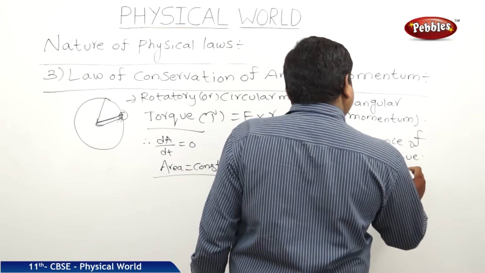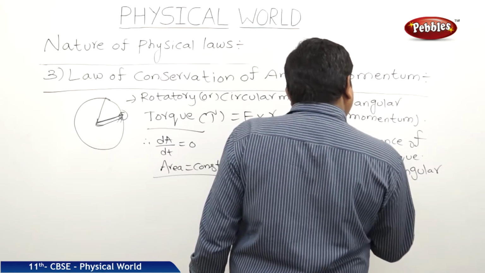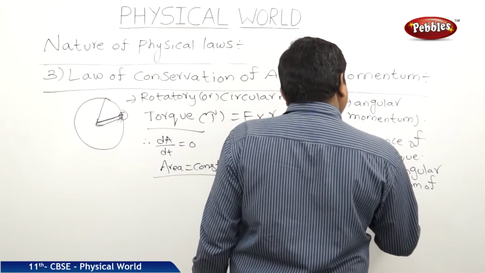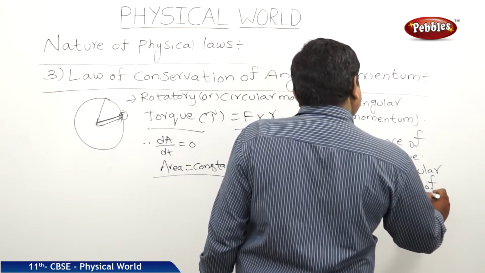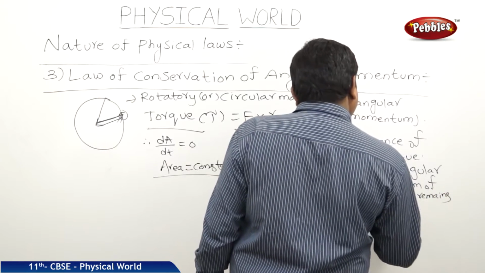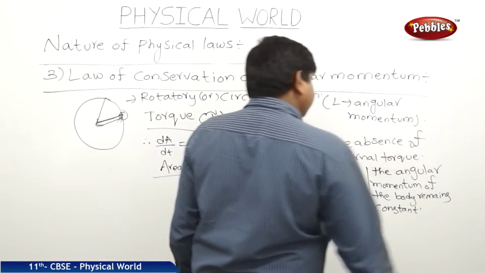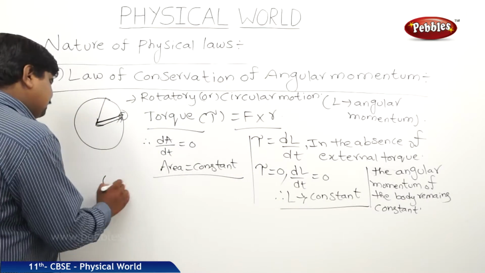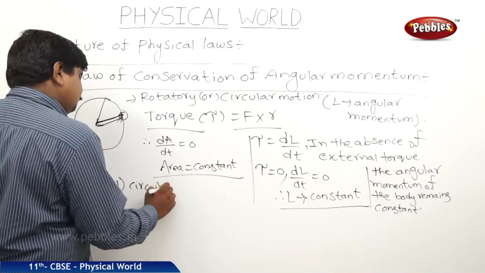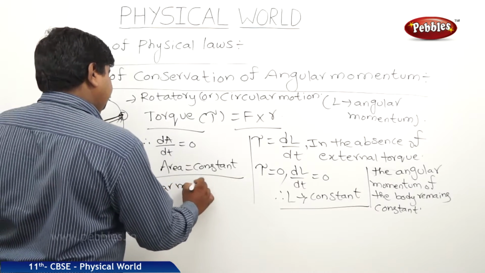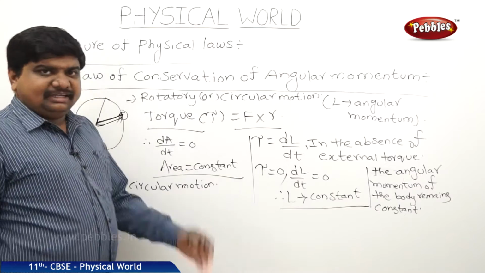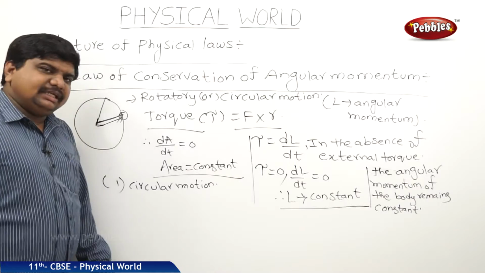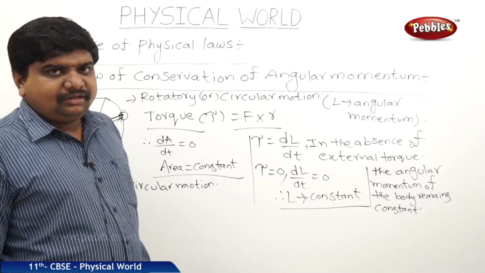The angular momentum of the body remains constant. This is the definition for the law of conservation of angular momentum. What are the examples? The bodies which are under circular motion, all giant wheels, the motion of electrons around the nucleus. These are all examples for the law of conservation of angular momentum.